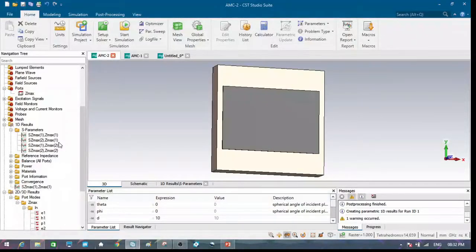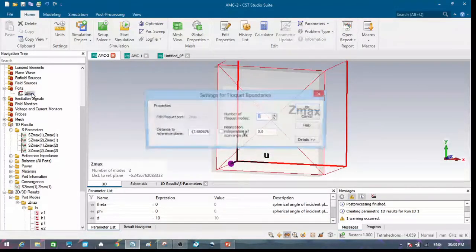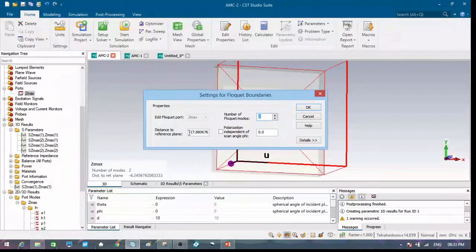So this is how we can analyze an AMC structure for different polarizations. The one important thing that we have to take care of is to always de-embed the structure over to the top and select the number of Floquet modes as 2, because this will enable TE and TM polarized waves.